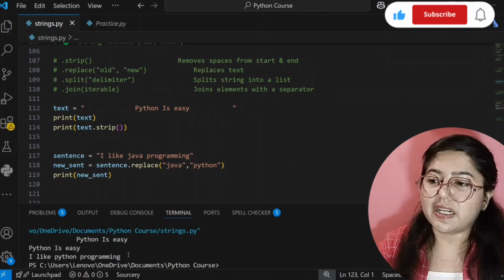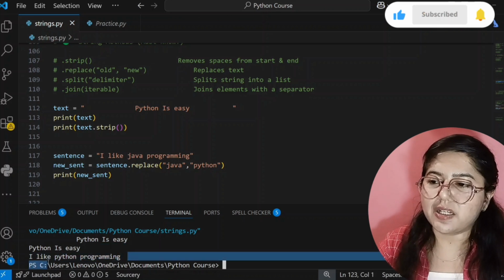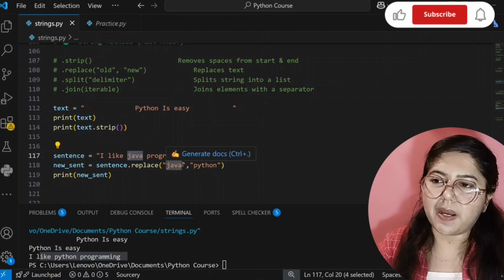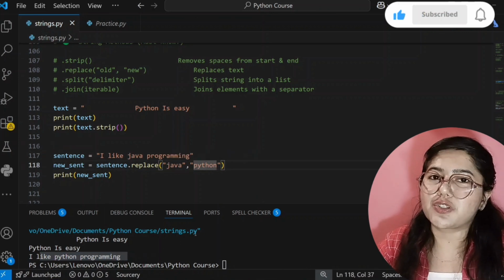So see here, correct output is showing, and that is I like Python programming. At the place of Java, Python is written. Okay, so I hope you understood this part.